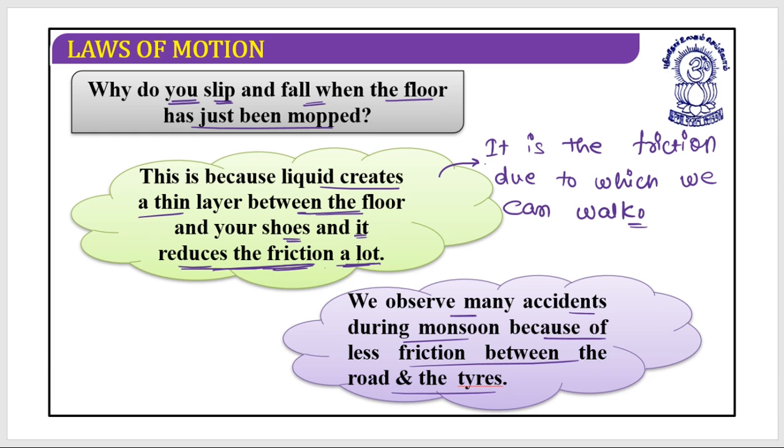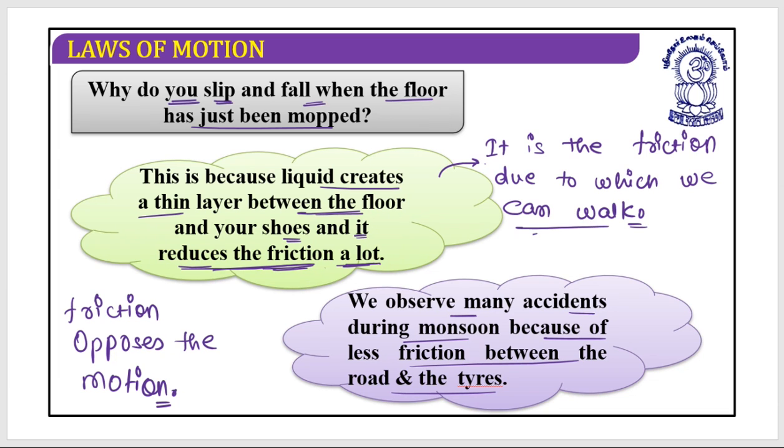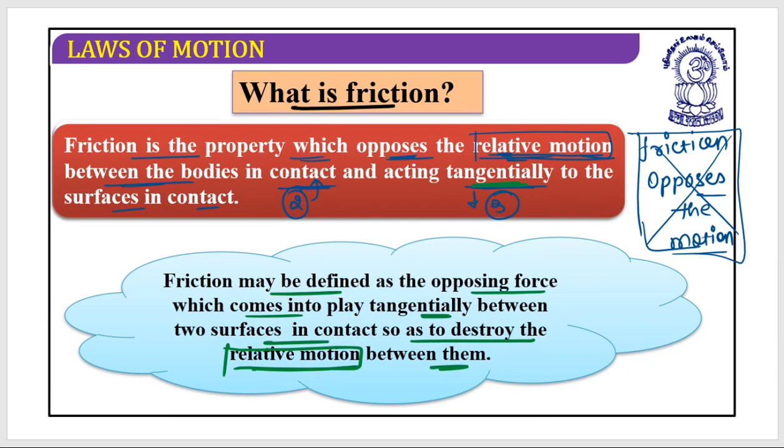So initially when you discuss that friction opposes the motion, when you have been asked what is friction, your first answer would be, sir, friction opposes the motion. How is it possible? Because we can walk due to friction only. If we can walk due to friction, how does it oppose the motion? No, this is absolutely incorrect. That's why in the first slide I have cancelled it, that friction opposes the motion.